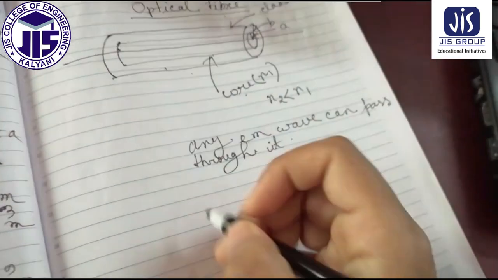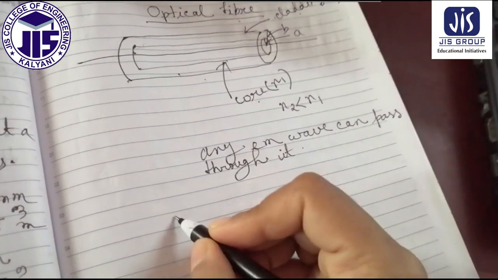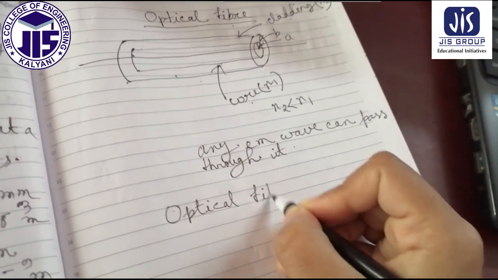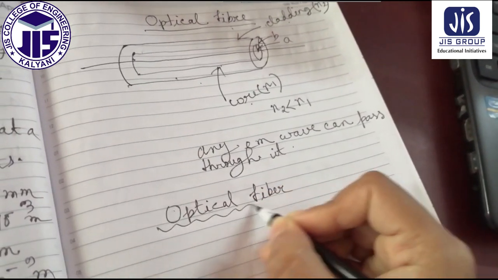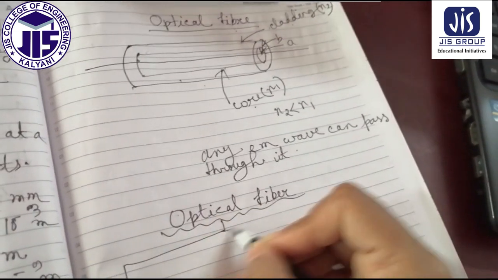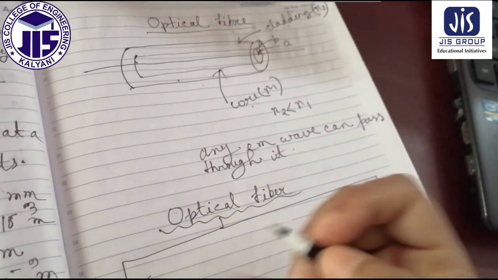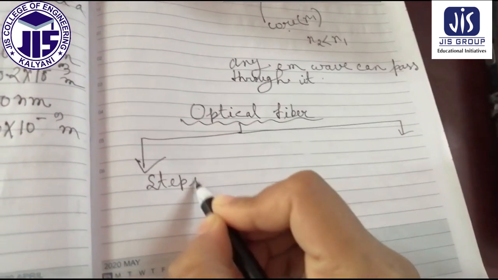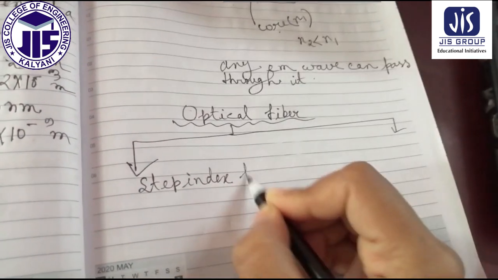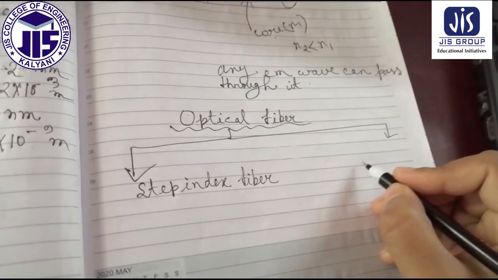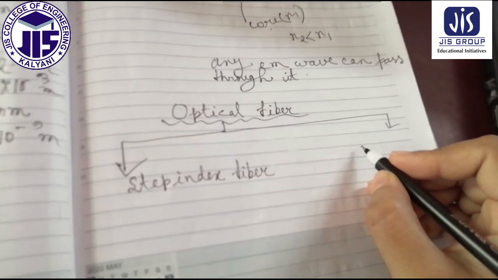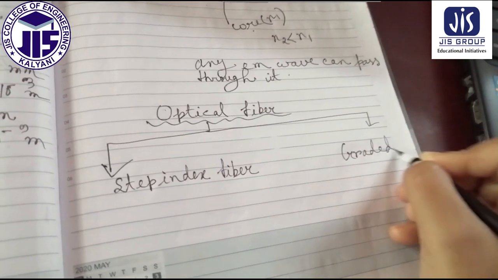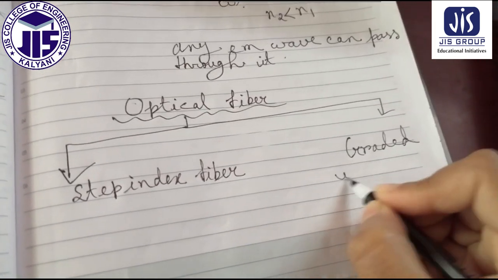If you classify optical fiber, one is step index fiber and another is graded index fiber.